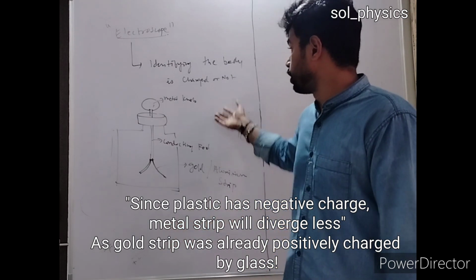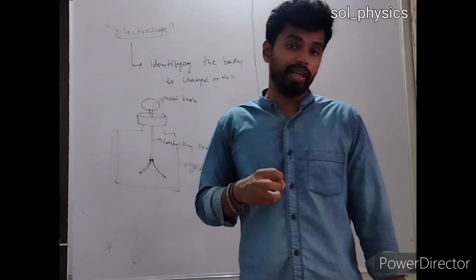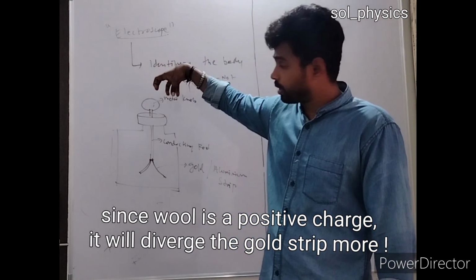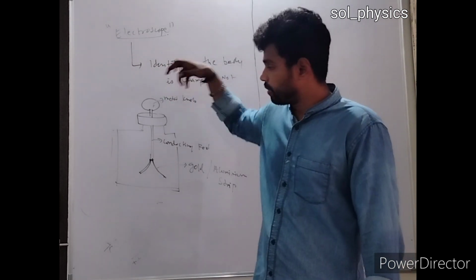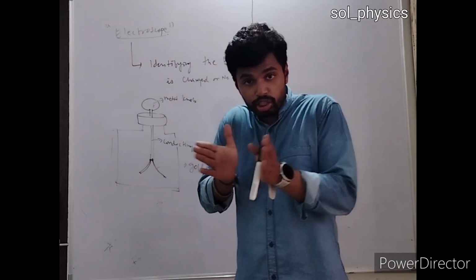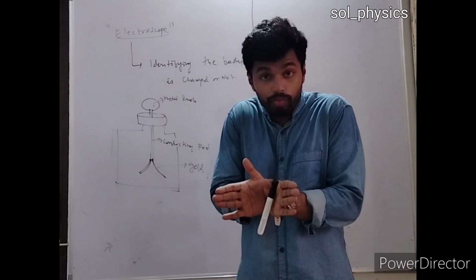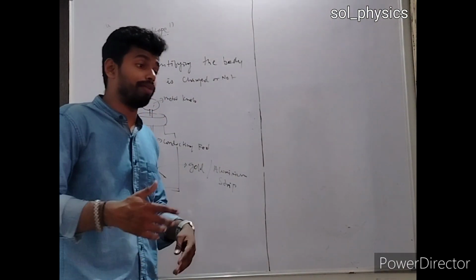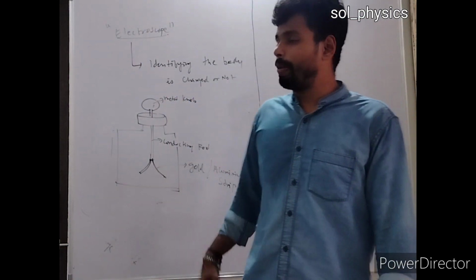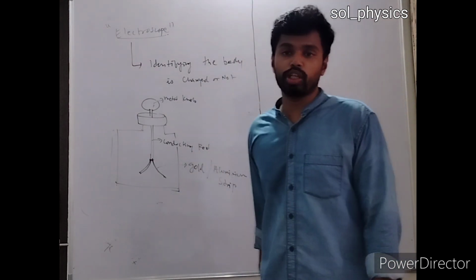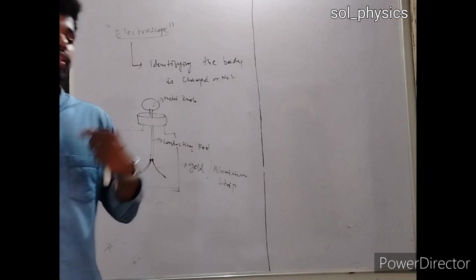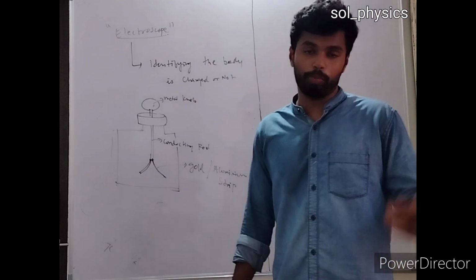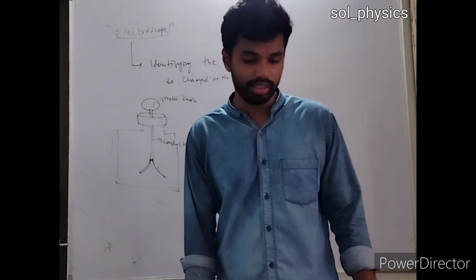And suppose you bring the wool near it, not in contact, but still in the vicinity of the metal knob. So what will happen, the divergence of this gold strip or aluminum strip will be reduced, and that indicates that the particular body has the opposite polarity. So the main usage of the electroscope is to identify whether the body we are using has the same polarity or opposite polarity. So this is the use of the electroscope. I hope it is clear.